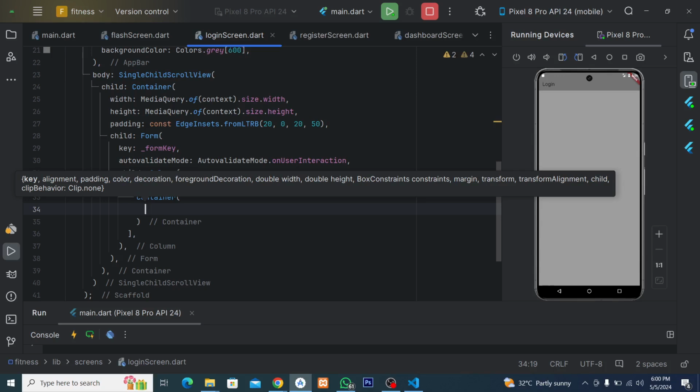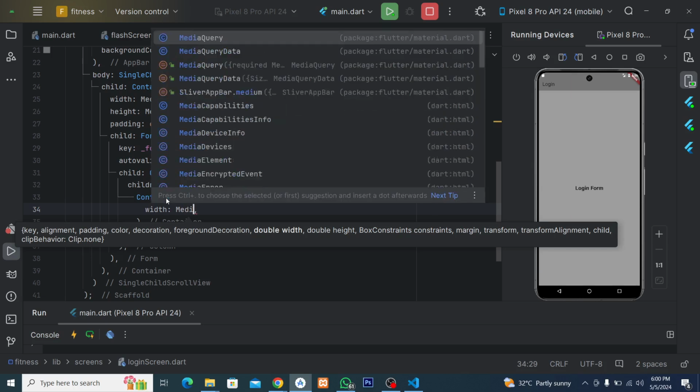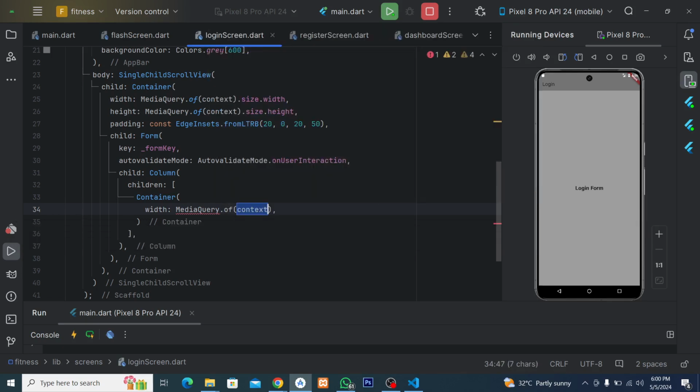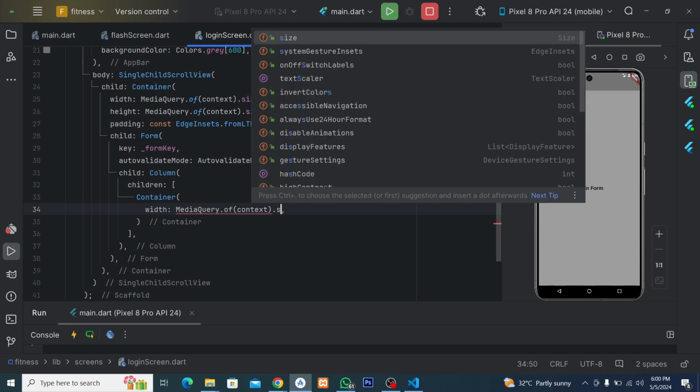Let's also make it a little bit responsive. So we have width. The width of it is going to be that media query. So media query of context as well. All right, so we can have media query on context dot size.